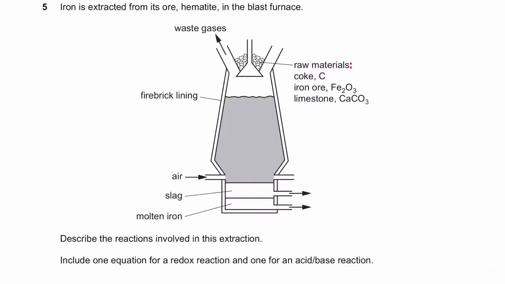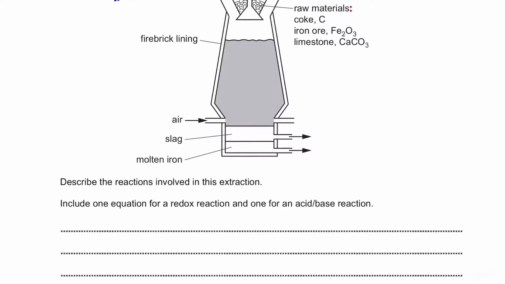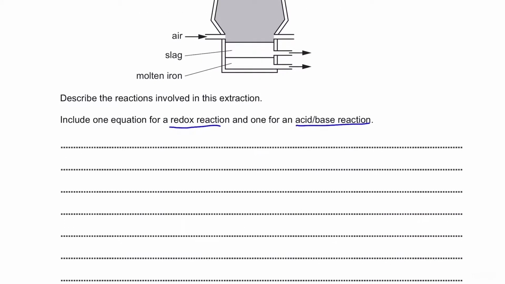Question 5. Iron is extracted from its ore hematite in the blast furnace. The diagram of the process is given here. This is a very common diagram, so it's best if you can keep this image in your mind. Describe the reactions involved in this extraction. Include one equation for a redox reaction and one for an acid-base reaction. So this type of question has been coming out for many years, and as you can see, you need to memorize all the reactions related to this process in the right order.